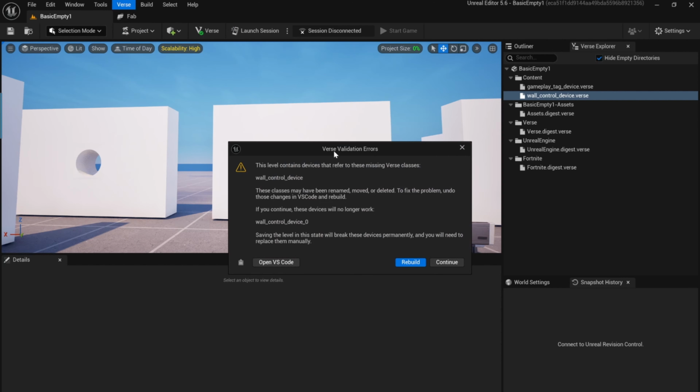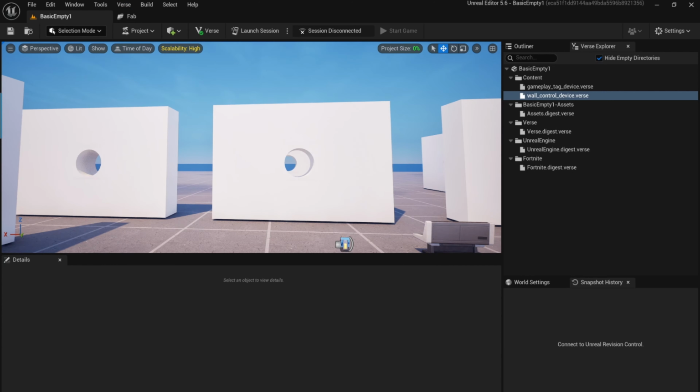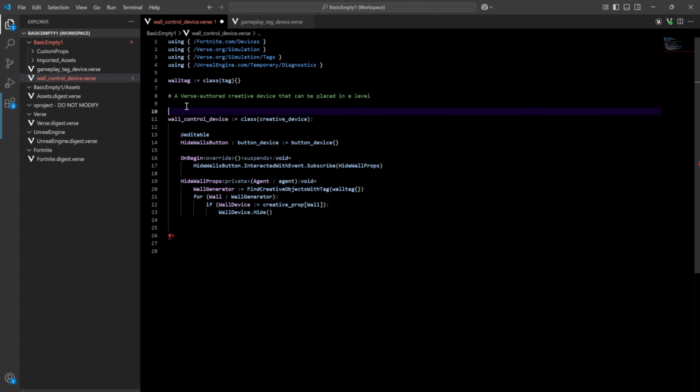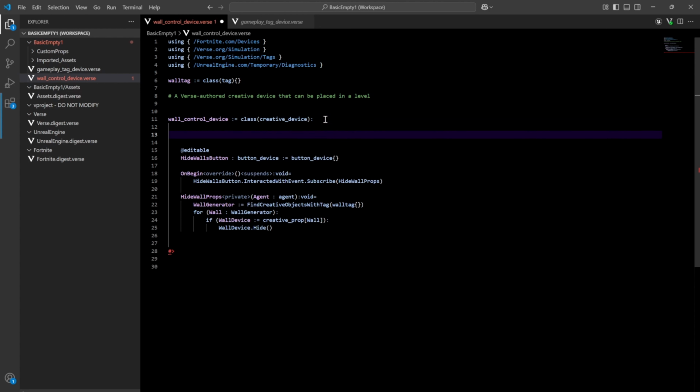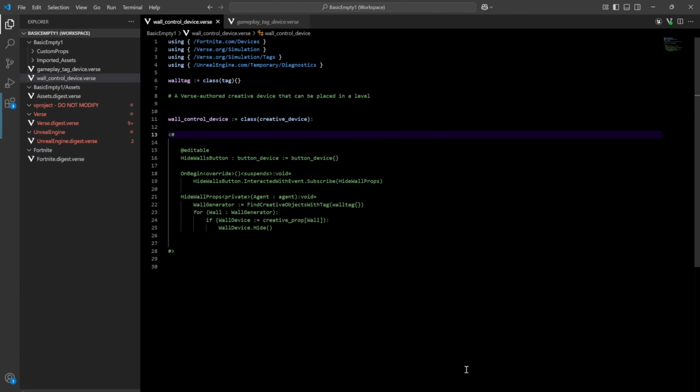Nope, does not. So Verse validation errors: this level contains devices that refer to these missing Verse classes, wall control device. So yeah, let's exit that. Exit this. So we need to have at least a class in here. So let's say if we just do this, and then we do this, that I think should compile. But let's see.